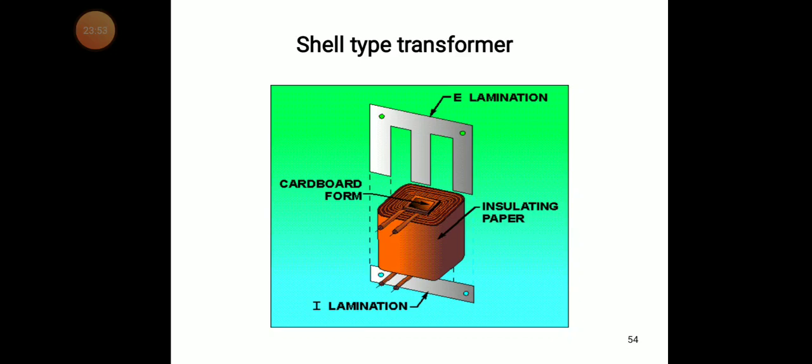E lamination, I lamination, and a cardboard form in the middle. Another thing we use is insulating paper. Why insulating paper? Because from laminate to laminate there should not be any current flow. If current flows, the device may heat up and heat may be generated.